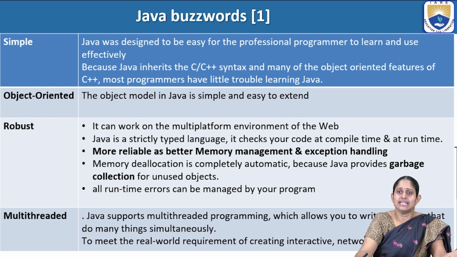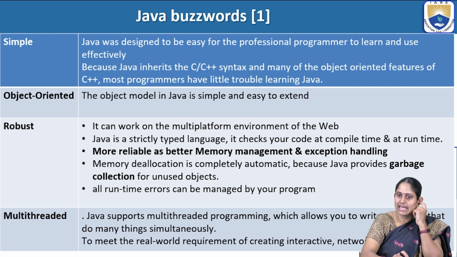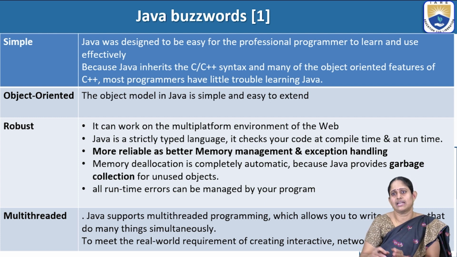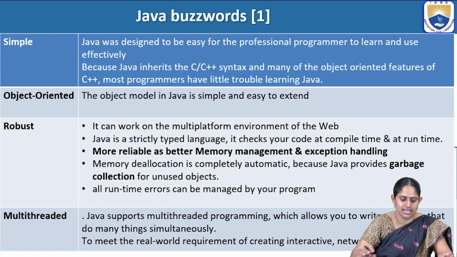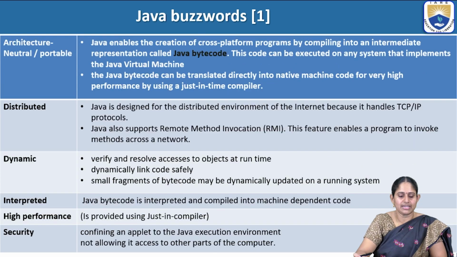Then it is multi-threaded, which allows you to write programs with multiple threads so that we can do many things simultaneously. So in one program itself we can have one thread to read the arrays, another thread to sort it, and another thread to find the average. All these things can be run simultaneously. So that is the feature of multi-threading.